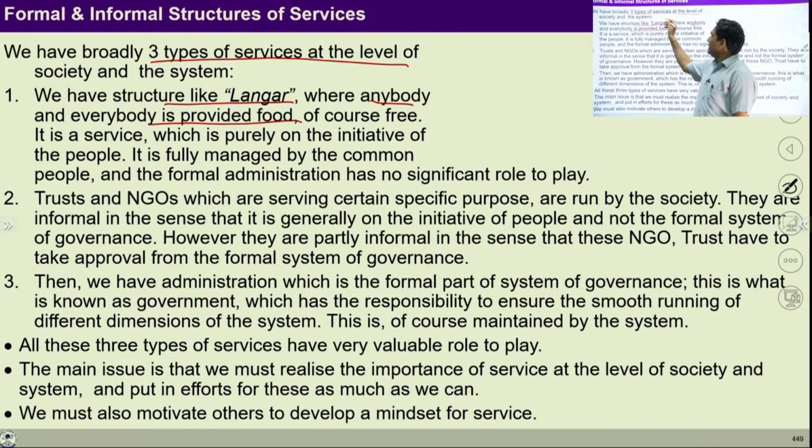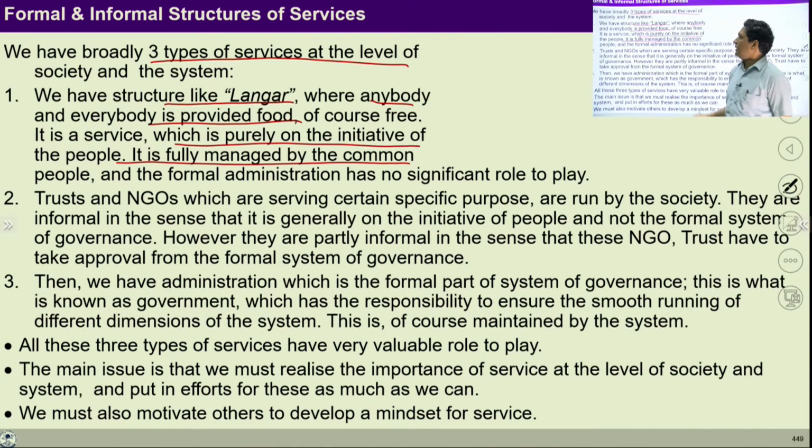So this is a kind of system with the feeling of service. It is a service which is purely on the initiative of the people. It is fully managed by the common people, and the formal administration has no significant role to play.